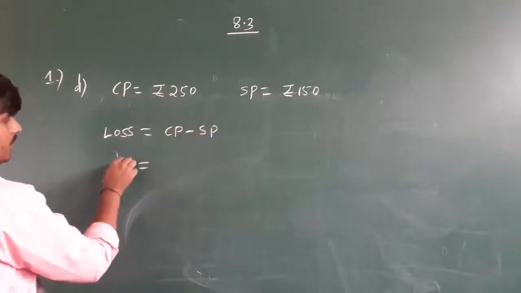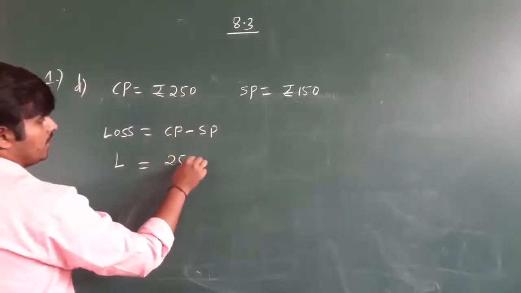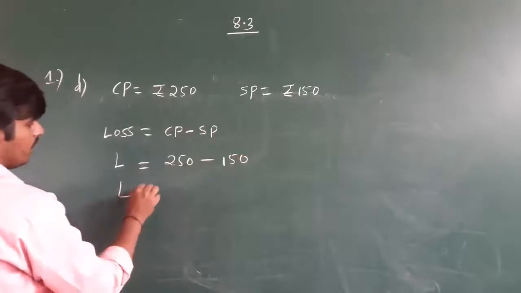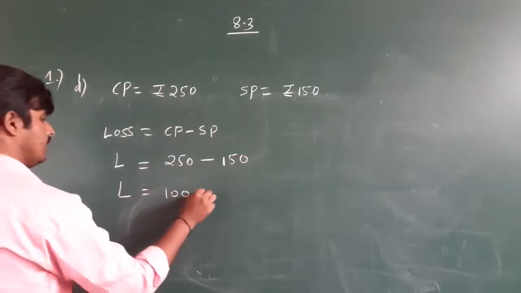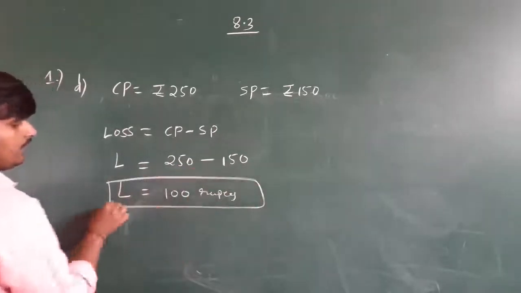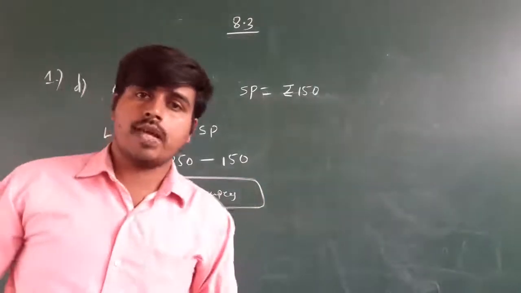Therefore loss is represented by L. CP is how much? 250. SP is 150. Therefore loss is how much? 100 rupees. Loss is 100 rupees. And how much percentage of loss happened to him?